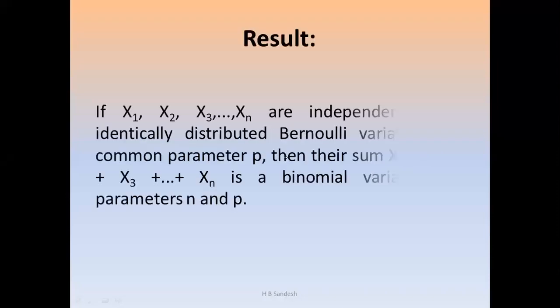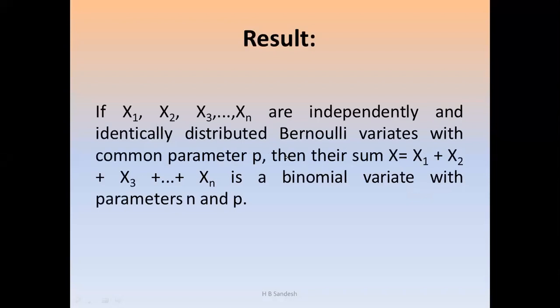Next, we consider the result. Here X1, X2, etc., Xn are independently and identically distributed Bernoulli variates with common parameter p. Then their sum X, which is equal to X1 plus X2 plus etc. plus Xn, is a binomial variate with parameters n and p.